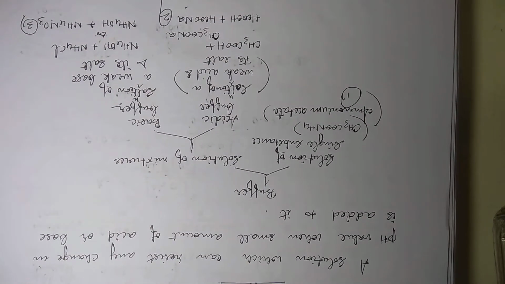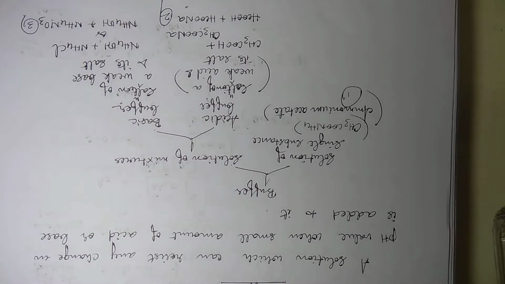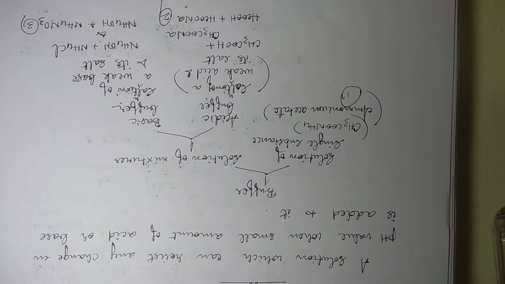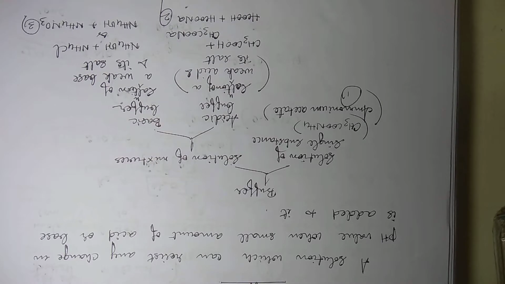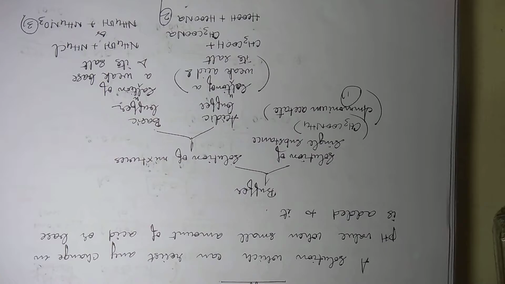Now let me give you an example of a single substance, that is ammonium acetate. Ammonium acetate dissociates into acetate ion and ammonium ion, and if a few drops of acid are added to it, what will happen? This acid, that is H3O+, will react with CH3COO- to give CH3COOH, which will remain unionized in the medium, because it's a weak acid.